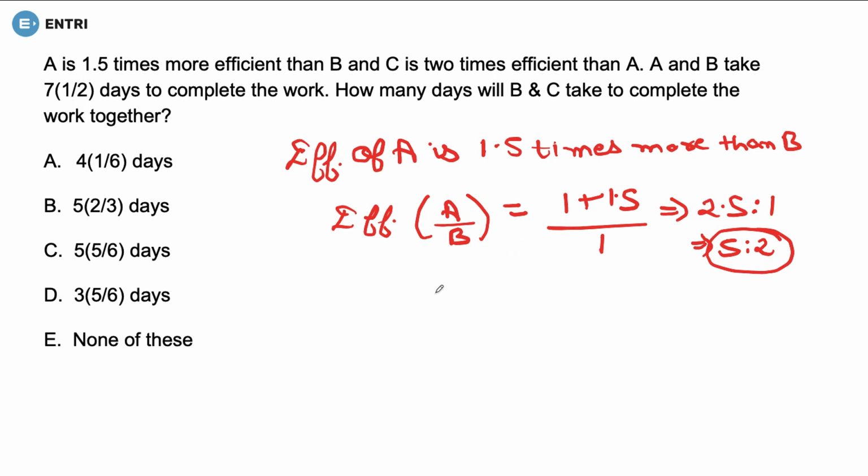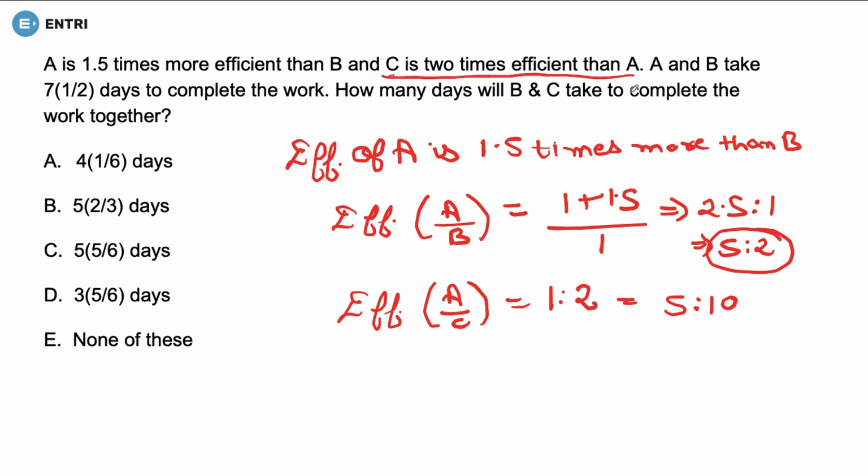Now, if I talk about the efficiency ratio of A is to C, it is equal to 1:2. Fine. So I can again take it in the ratio of 5, so we can multiply 5 on both the sides, so it would be 5:10. This came how? Because we are given that C is 2 times efficient than A. So according to that, A is to C is 5:10.